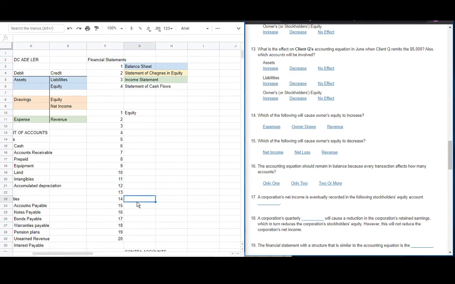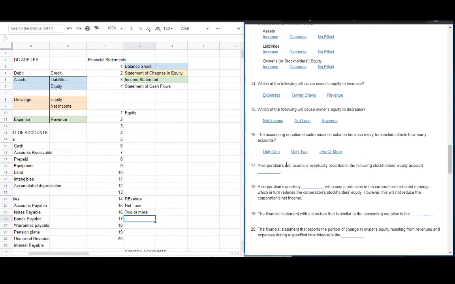The following will cause the owner's equity to increase: revenue. Which of the following will cause the equity to decrease: expense or net loss? The accounting equation should remain in balance because every transaction affects how many accounts, 2 or more. 17. A corporation's net income is eventually recorded in the following stockholders' equity account: net income, retained earnings.